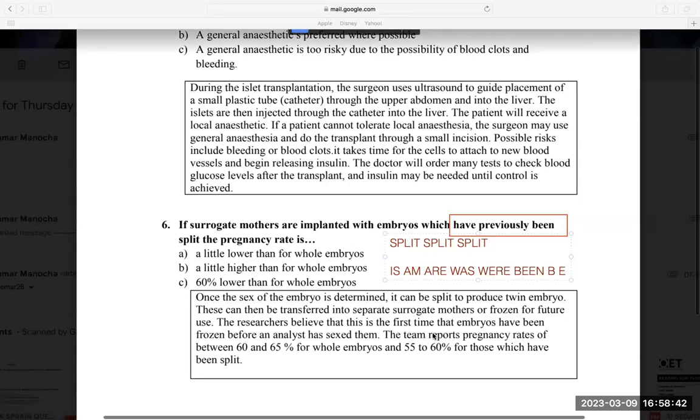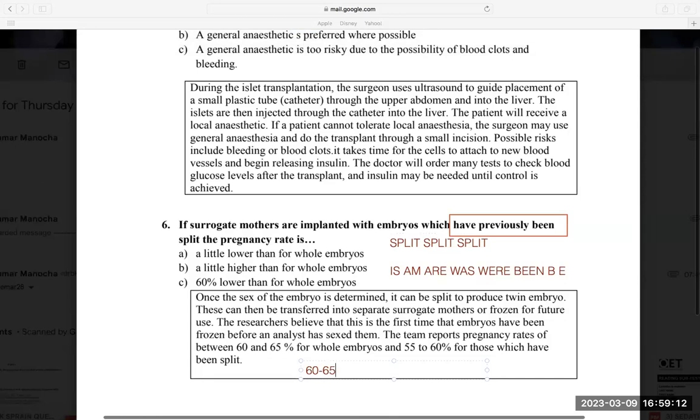Again, passive voice. The team reports pregnancy rates of between 60 and 65% of whole embryos and 55 to 60% for those which have been split. Now this is the trick. This line is a little difficult. The team reports pregnancy rates of 60 to 65%, means the chances of success is 60 to 65% for the whole embryos.